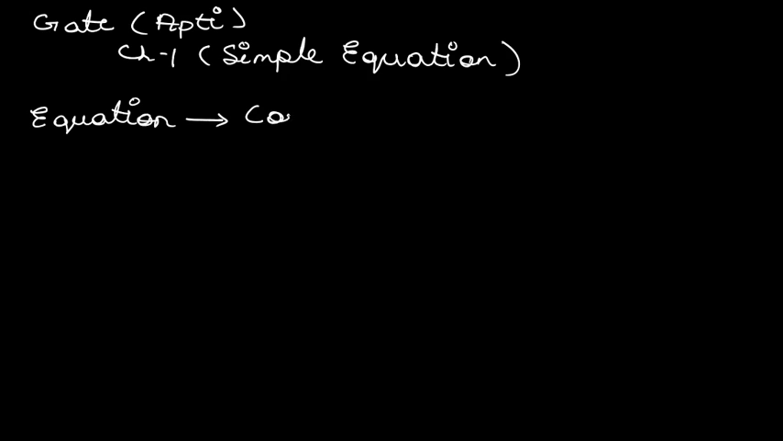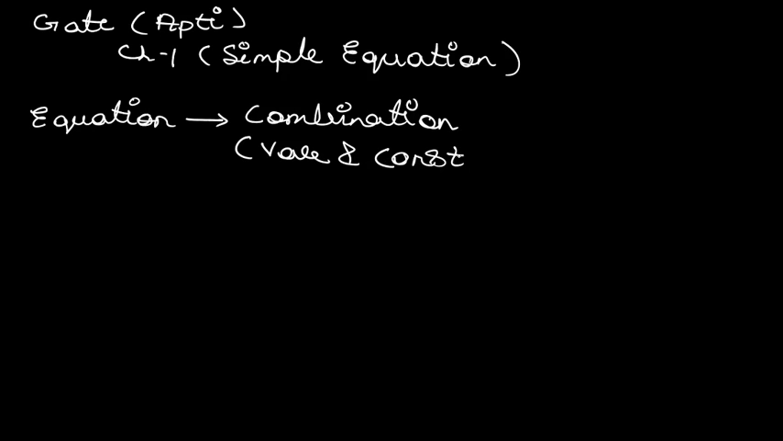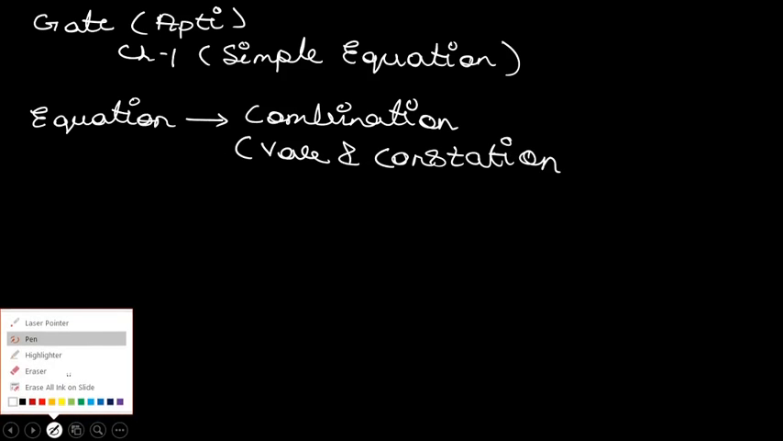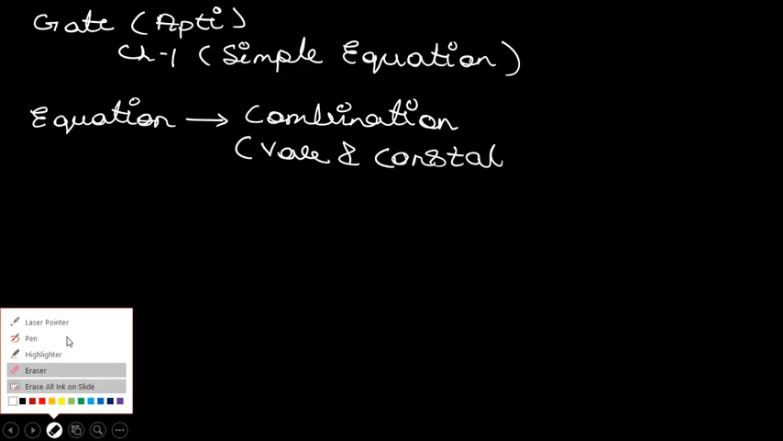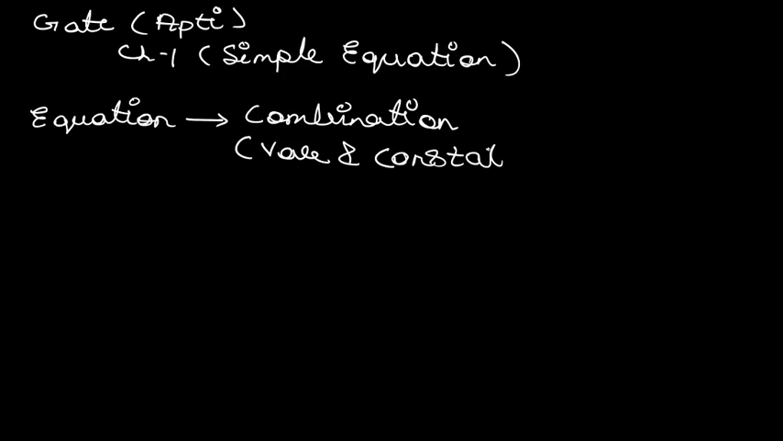It is a combination. Whose combination? Combination of variables and constants. Now look here. The equation can be of various forms. Now if we are classifying the equation, the equation can be of various forms, like an equation can be a linear equation.